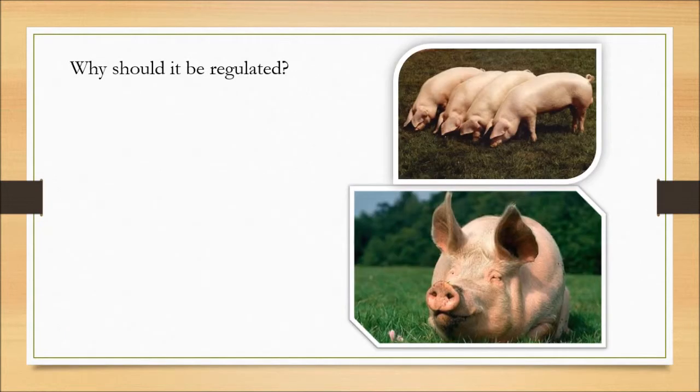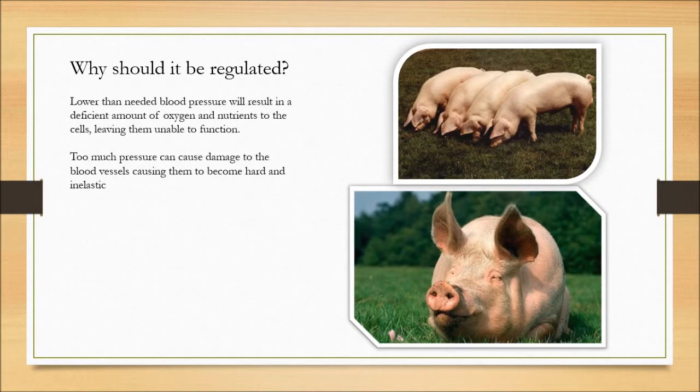Red blood cells carry the oxygen across the body to all cells, which is needed for cellular function. The amount of blood pressure determines the amount of blood and oxygen carried to the cells throughout the body. Blood pressure needs to be regulated, as lower than needed blood pressure will result in a deficient amount of oxygen and nutrients to the cells in the body, leaving them unable to perform essential metabolic processes.